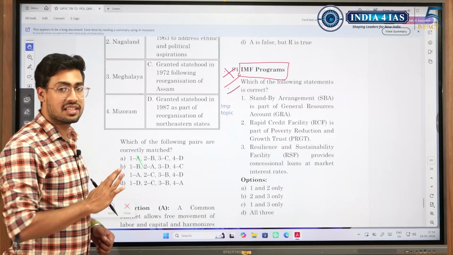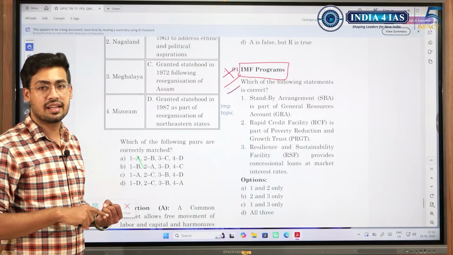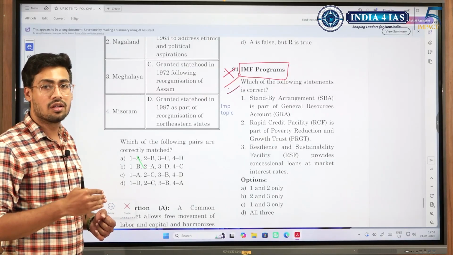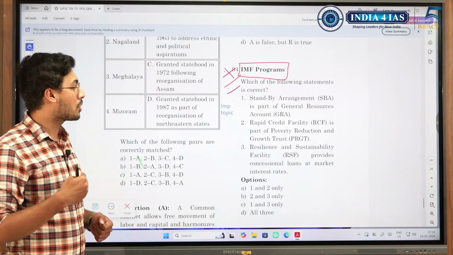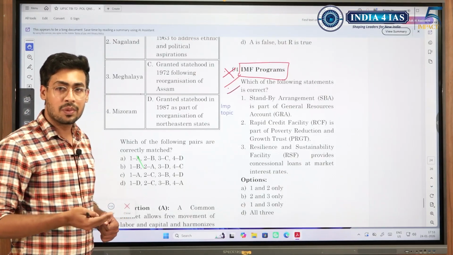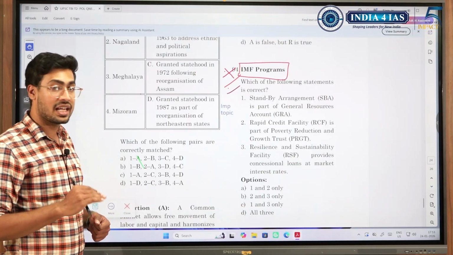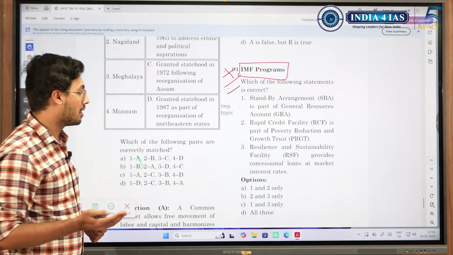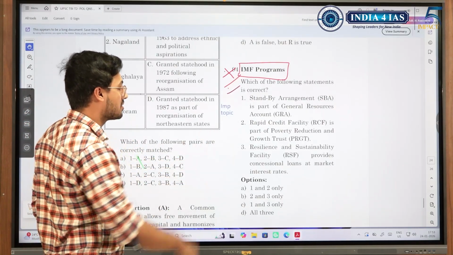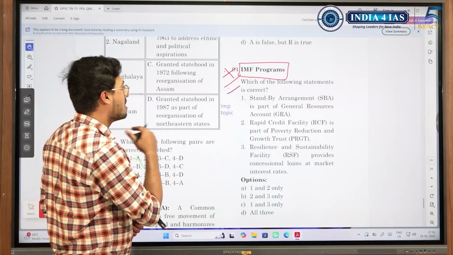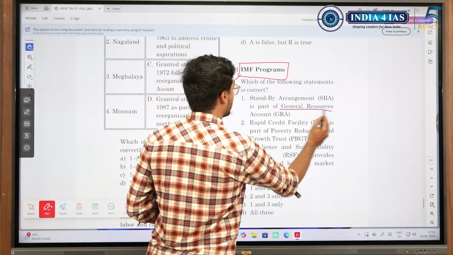So please see the synopsis. There are so many arrangements and facilities through which IMF provides credit. There are certain facilities through which IMF provides credit to low income countries, and there are other mechanisms through which it provides to countries in general. So see here, if we had to do some guesswork without knowing any of this, what is it that we could have done? Standby arrangement is part of general resource account.